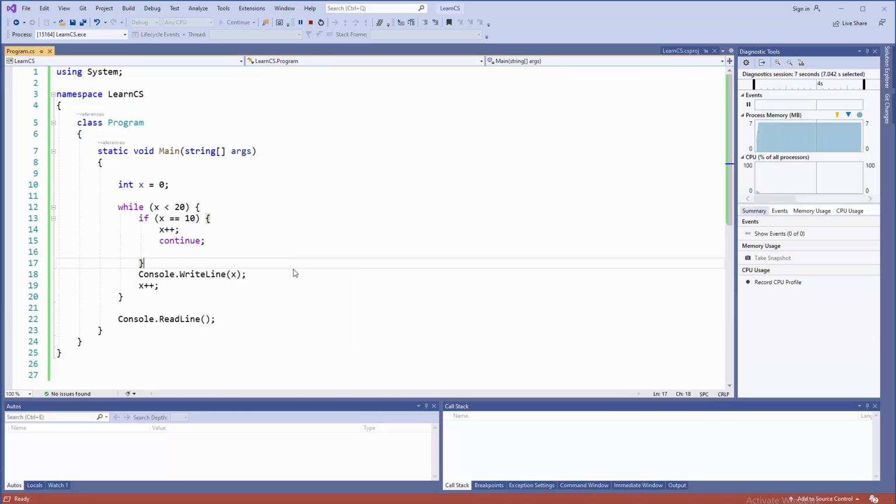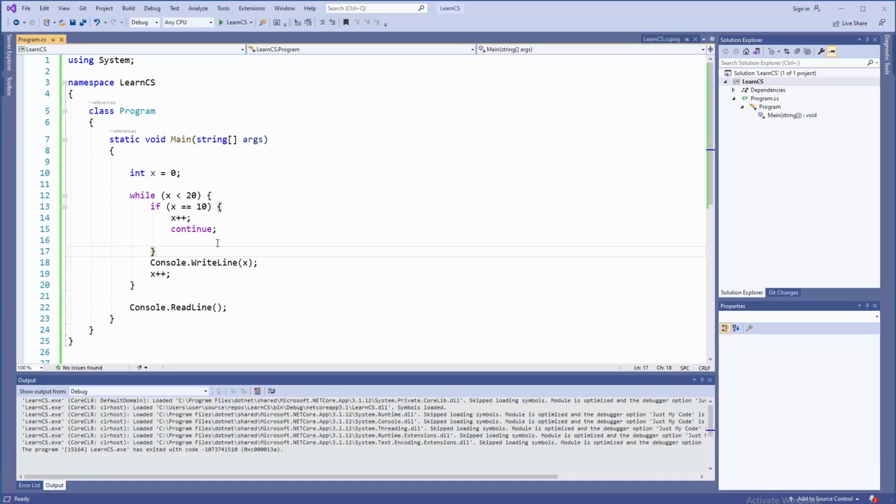Just remember, guys, that when you're using continue inside a while loop, you need to have the if at the top. Okay? If at the top. And both of these increments must be there, with the operations and with the check. Okay? So both of them. So it is what it is.